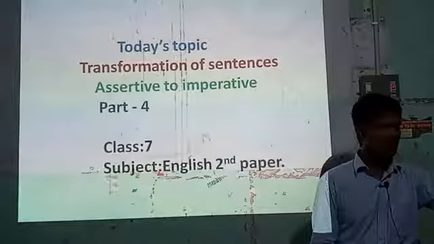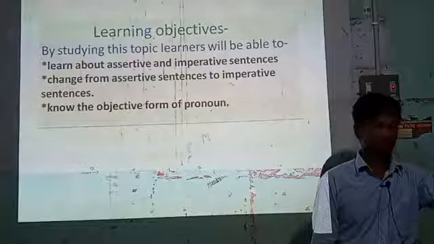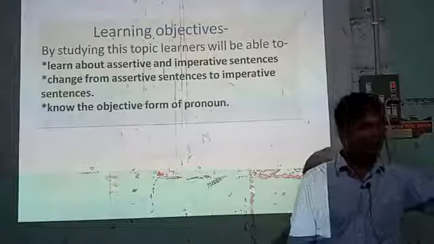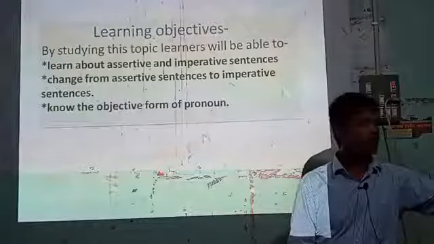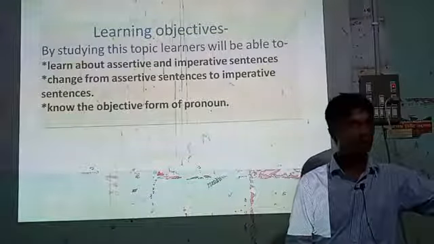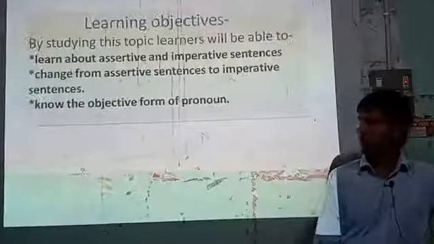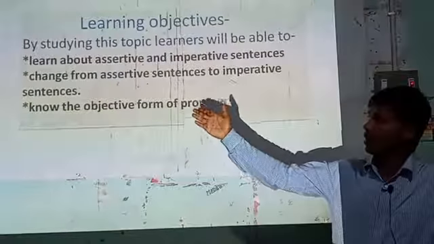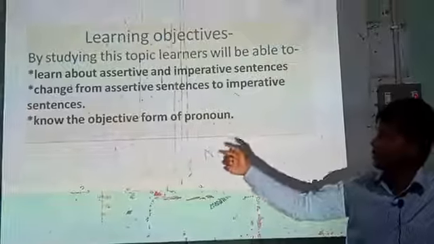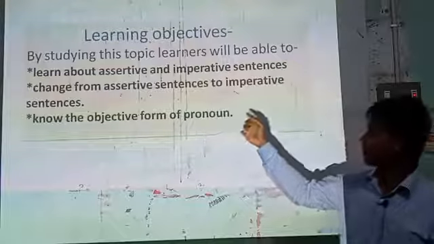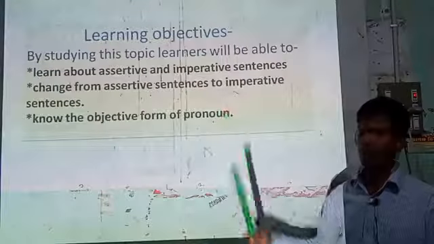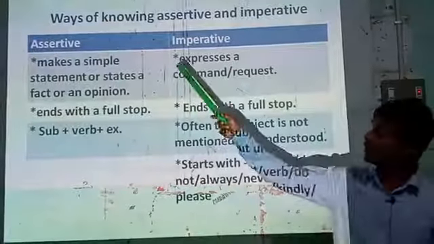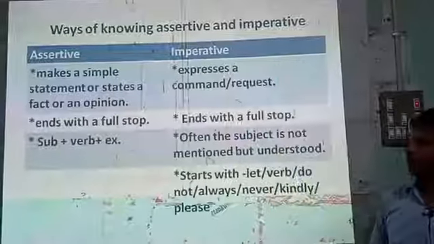So dear students, before going to the text, we should know the objectives of this lesson and what we will learn after completing these topics. After completing these topics, we will learn about assertive and imperative sentences, how to change assertive sentences to imperative sentences, and the objective form of pronouns.